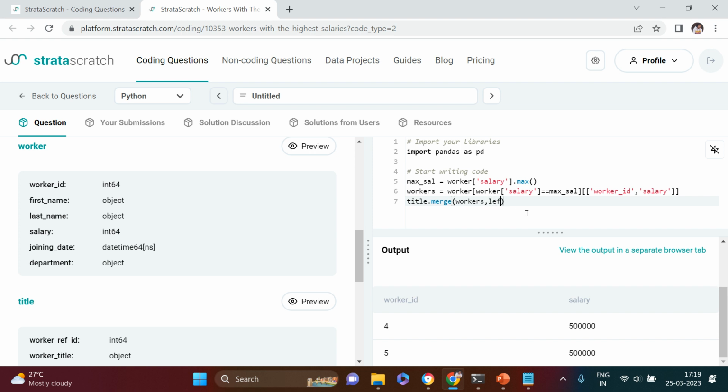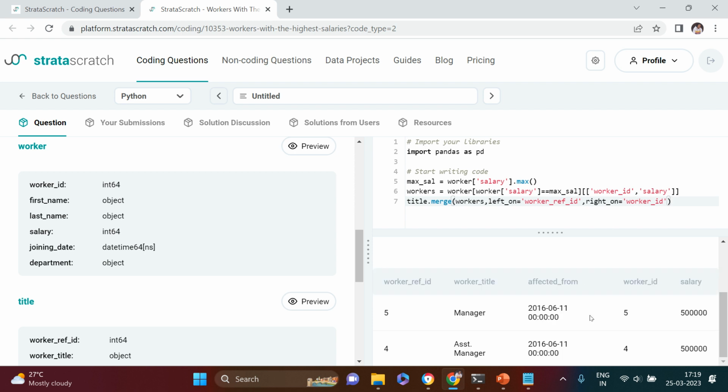So let's use left_on and right_on. The left table is your title table, left_on this column, right_on worker ID. This is a very simple thing. Now you got this.